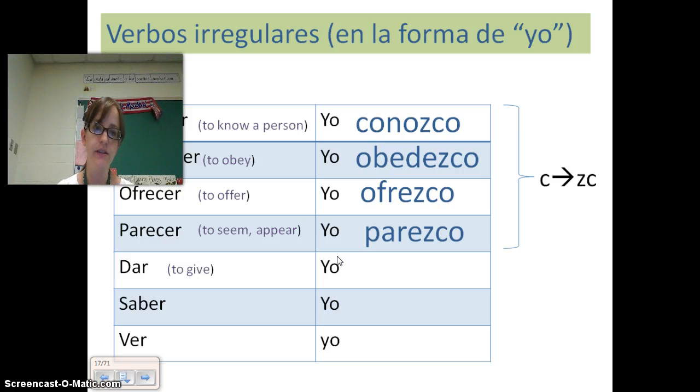Dar quiere decir to give, yo doy. Saber quiere decir to know, as in to know facts. We'll go over those differences between conocer and saber a little bit later on in the year. Yo sé. Ver quiere decir to see, yo veo.